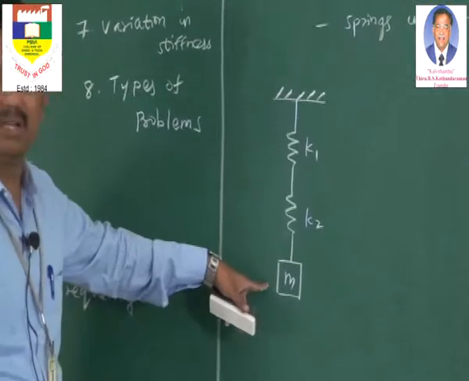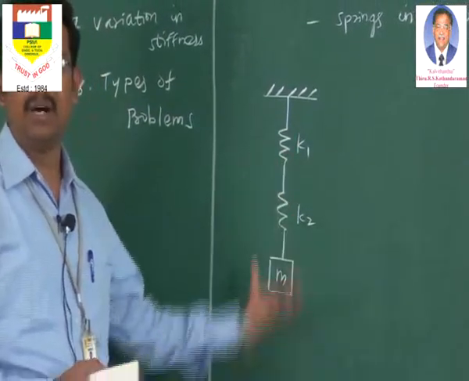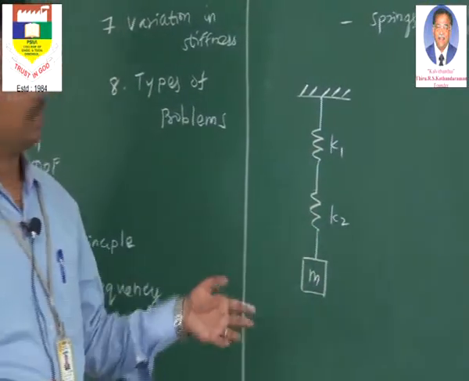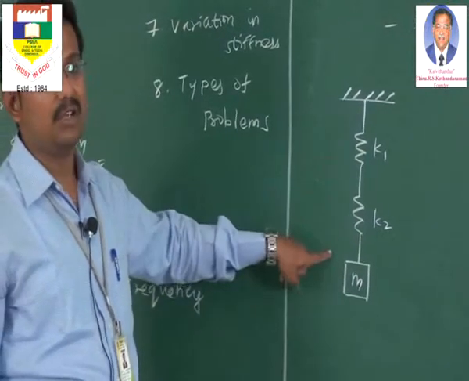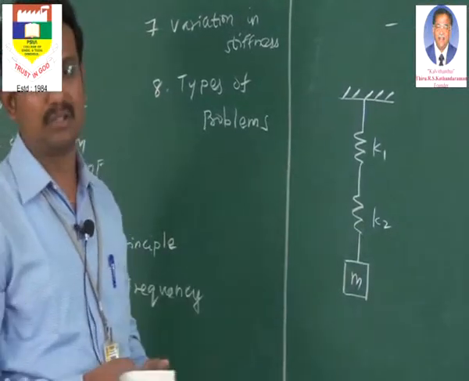But what will be the movement? There is only one mass, and the degree of freedom will be only one. The mass will be moving only in the up and down direction. The degree of freedom is only one, but there will be two different springs having two different stiffnesses. So we have to combine those stiffnesses for our calculations.